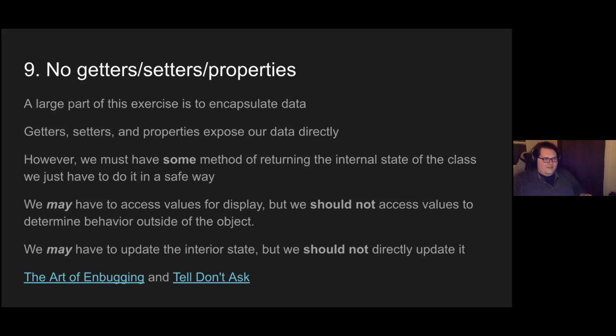Another example would be if we were writing a game, and we were to destroy an enemy and update the score. We wouldn't update the score directly by saying game score dot value equals game score dot value plus the delta of the new score. We would just pass that in as a behavior.